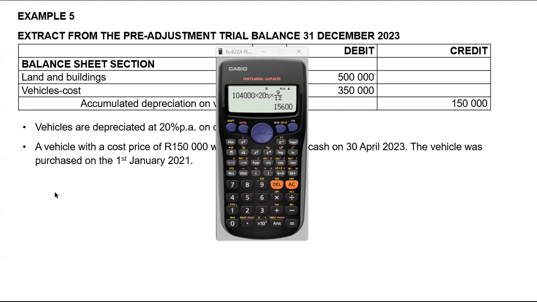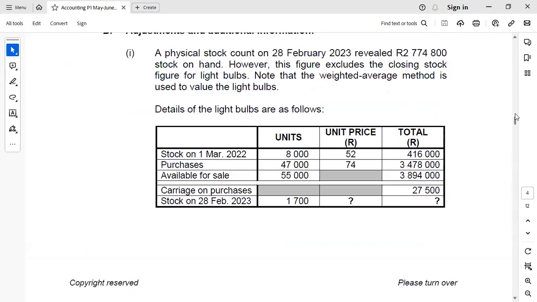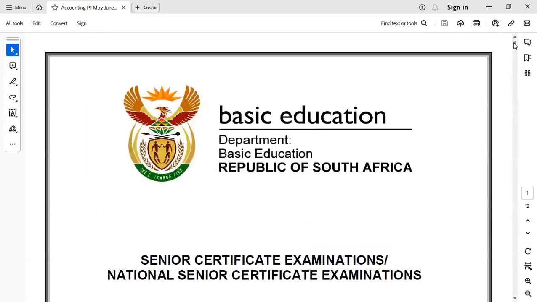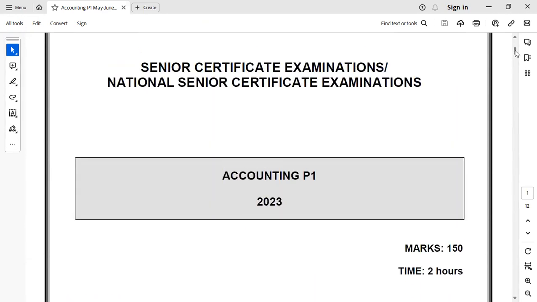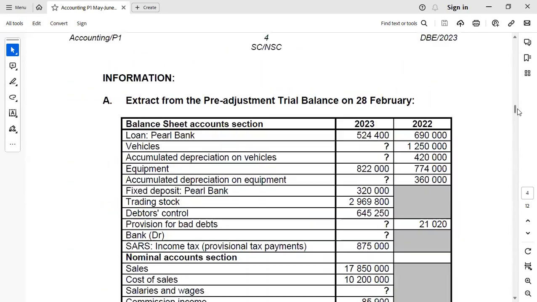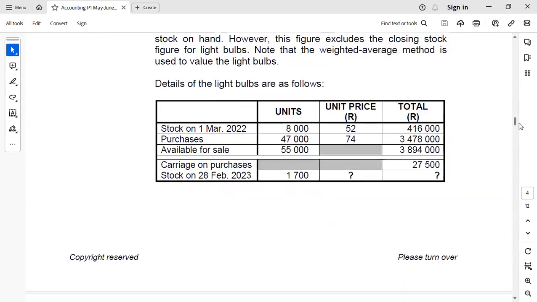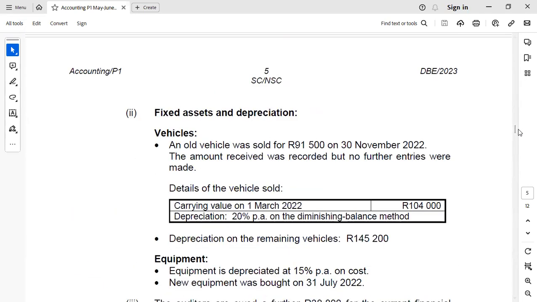Oh, I thought you guys could see this. Anyway, this is what I've been talking about. Apologies, I thought you could see this, okay? I realized that I haven't shared it. So basically, this is the paper that I was talking about all this time, okay? This is what we've got. I spoke about everything there. And this is the vehicle that was sold.